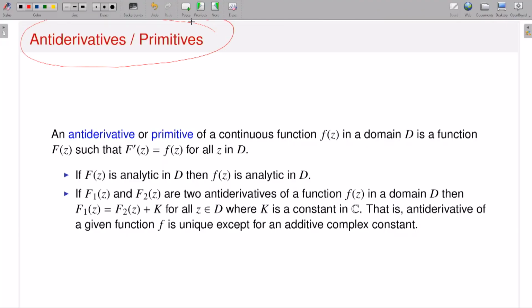Now let me start with the concept of antiderivative and primitive. These notions you are familiar with in real analysis also. What is the definition of primitive or antiderivative? If I have a continuous function f from some interval [a, b] to R, the function f possesses a primitive or an antiderivative.